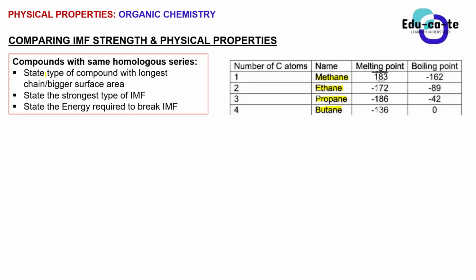First, you state the type of compound with the longest chain or a bigger surface area. So basically, guys, if I take two compounds here and say that this is propane. Okay, this is propane. Propane has 3 carbons in the mother chain, and then I'm going to compare it to ethane. Ethane is only 2 carbons in the mother chain. So we've got propane and ethane.